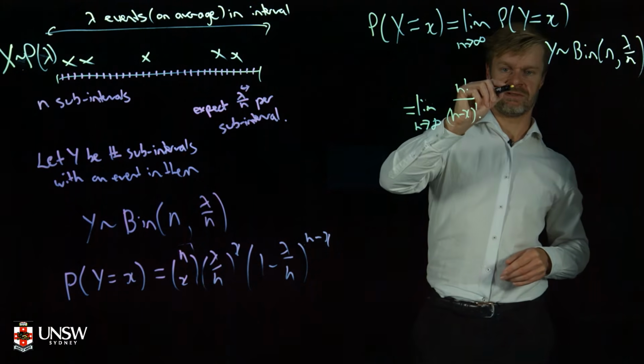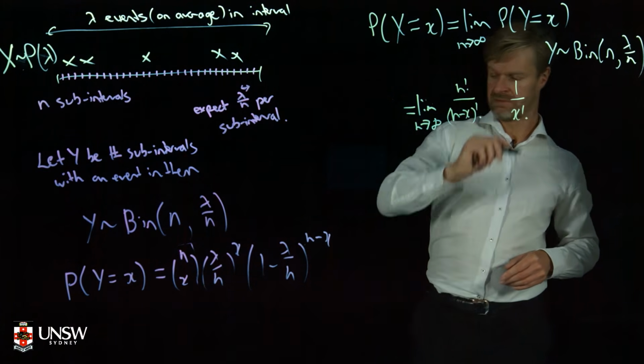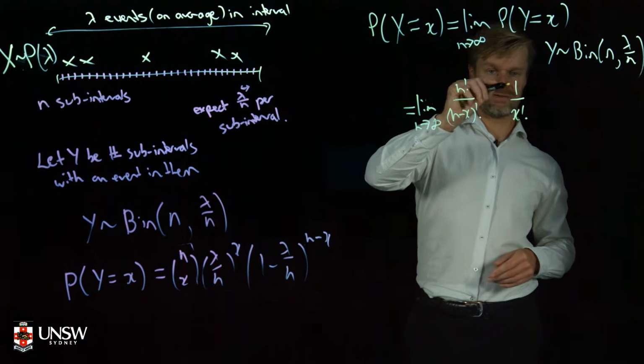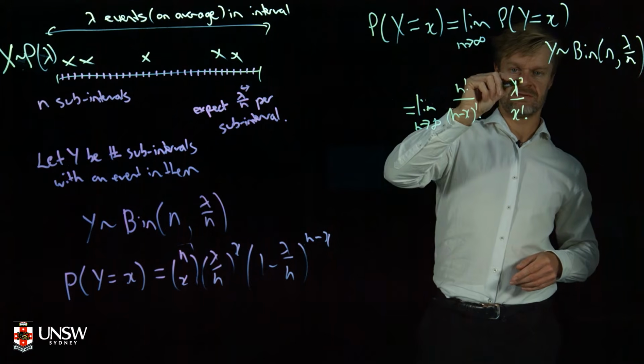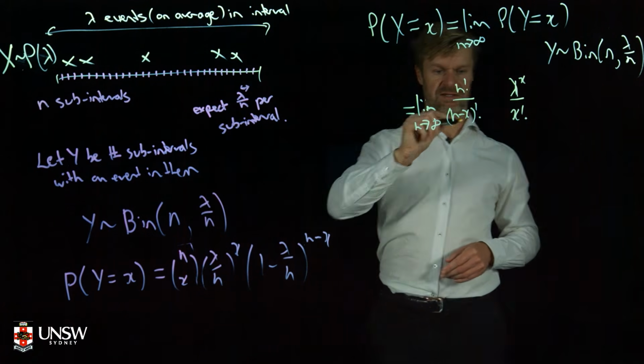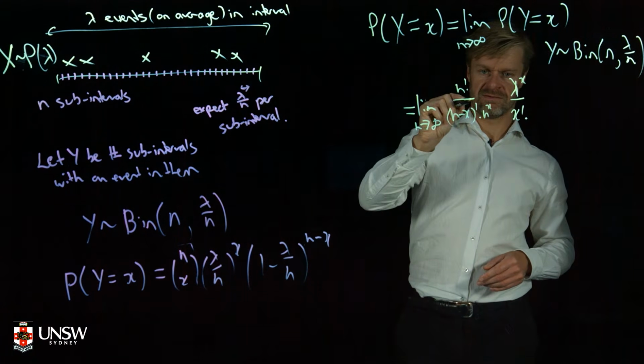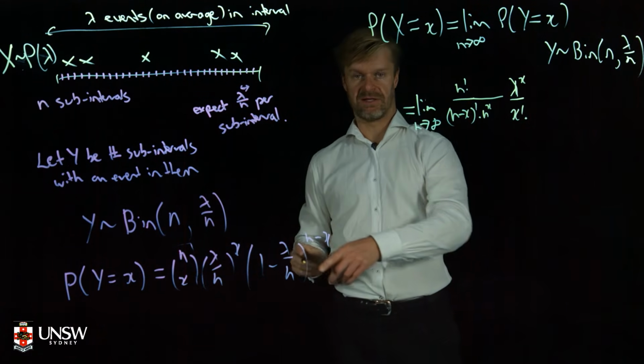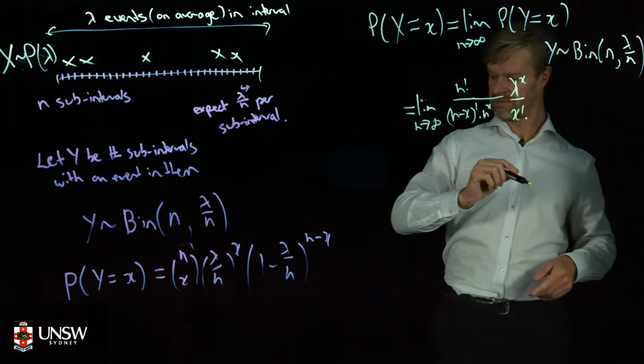I'm going to write that over here. The lambda to the x over n to the x, I'm going to put the lambda to the x over here, and the n to the x down here.